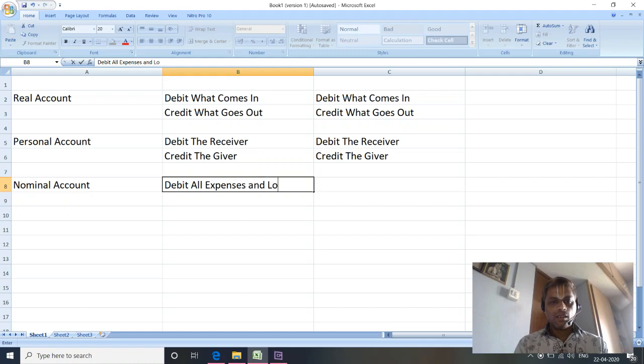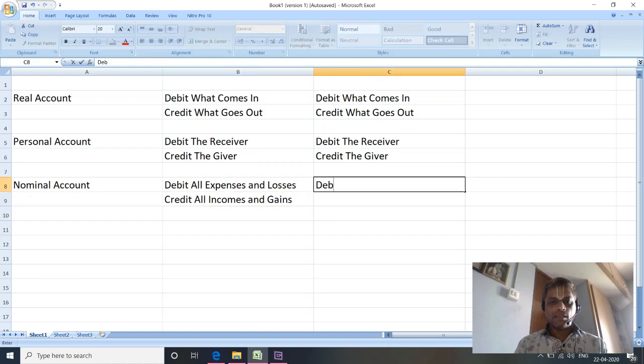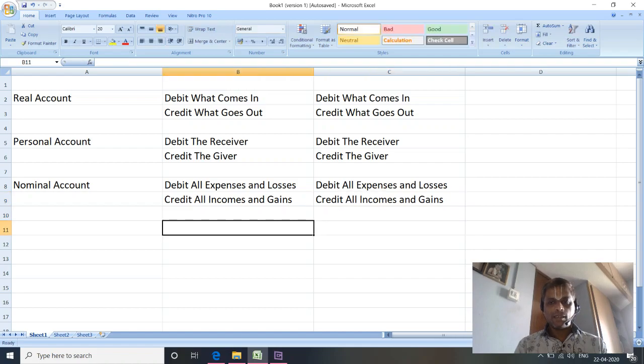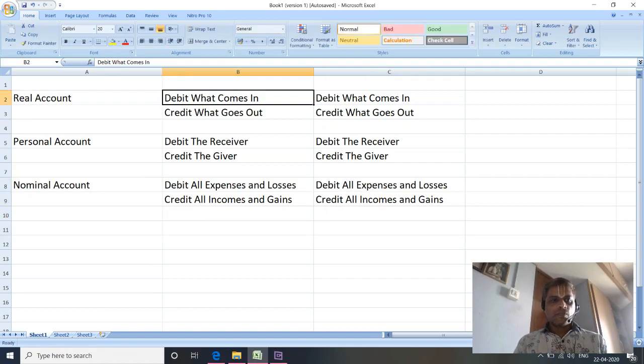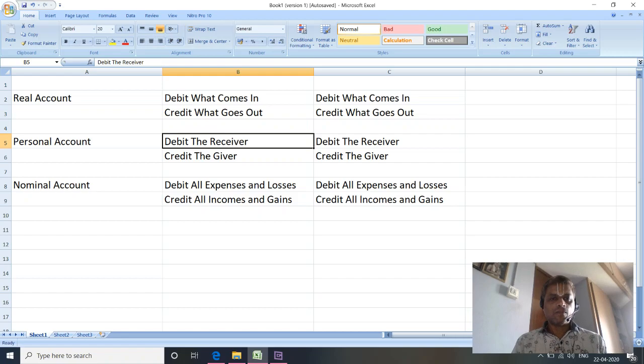credit all incomes and gains. Let's repeat it again. Debit all expenses and losses, credit all incomes and gains. So the three golden rules are: real account says debit what comes in, credit what goes out. The personal account rule is debit the receiver and credit the giver. The nominal account rule is debit all expenses and losses, credit all incomes and gains.